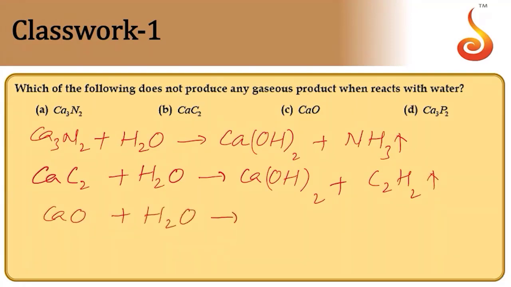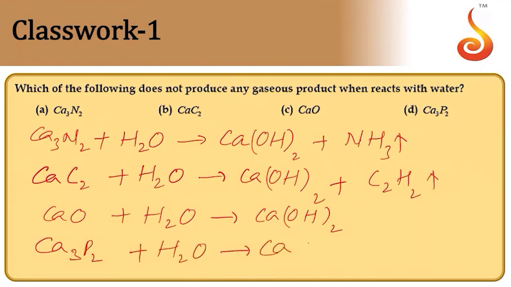Calcium oxide will not liberate a gas, it dissolves in water forming calcium hydroxide. When you take calcium phosphide, that is Ca3P2, this hydrolyzes in water, means it dissolves, and then this also forms calcium hydroxide, and then it liberates phosphine gas, PH3 gas.